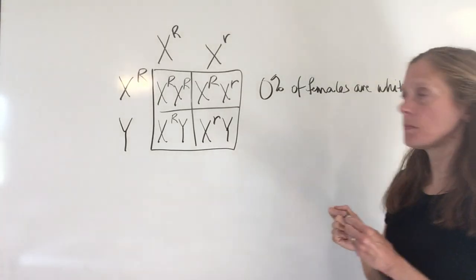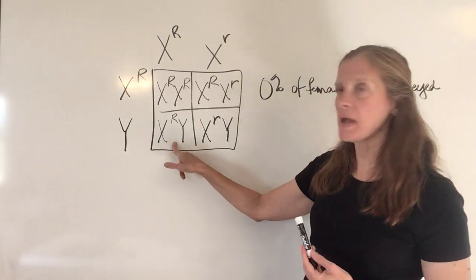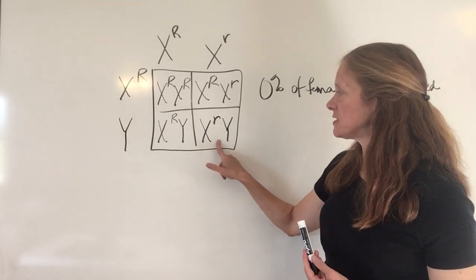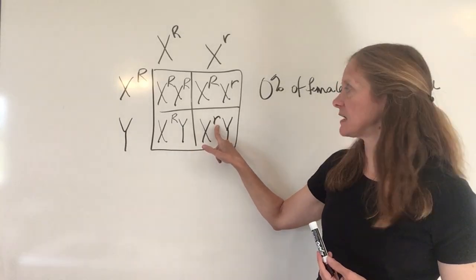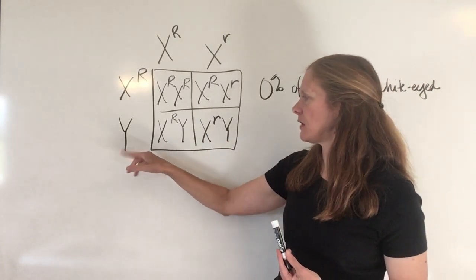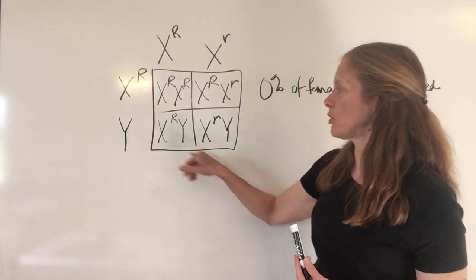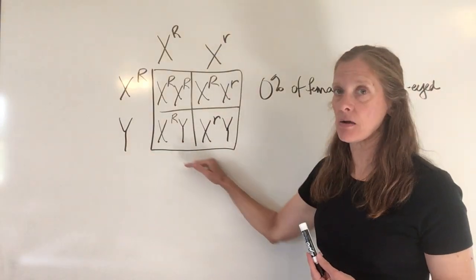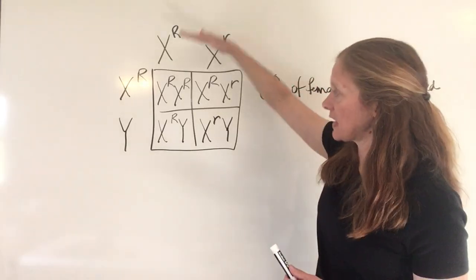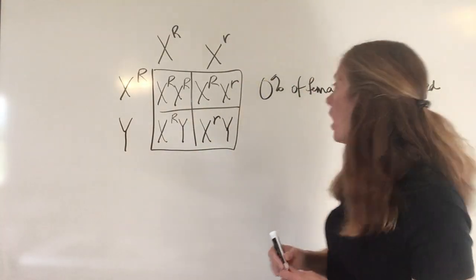Okay, now what about my males? Well, this male has what color eyes? Red, but this male has white eyes because he carries the recessive allele. You notice that if they get the Y chromosome, that characteristic doesn't carry through at all on that particular chromosome. And so whatever the mom has, that's going to be coming through in the male offspring.